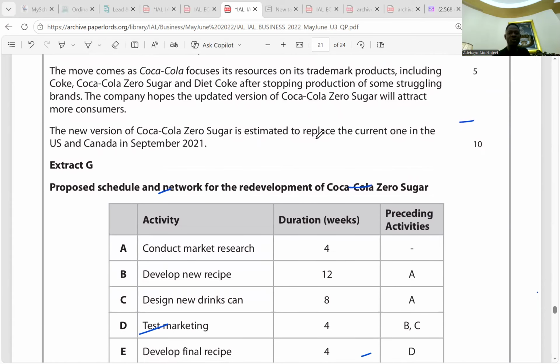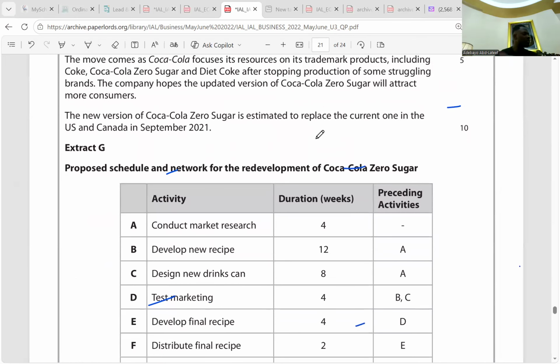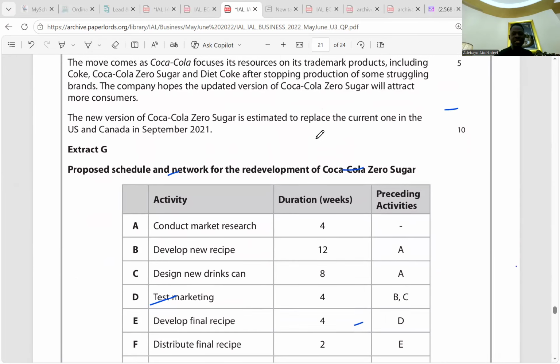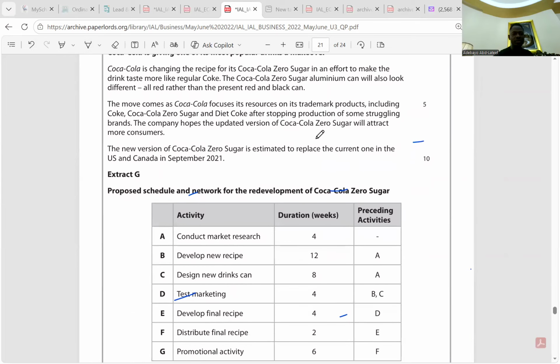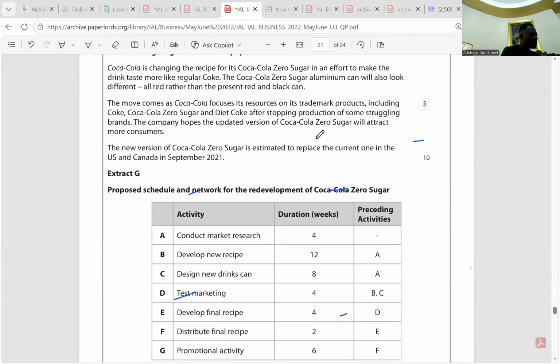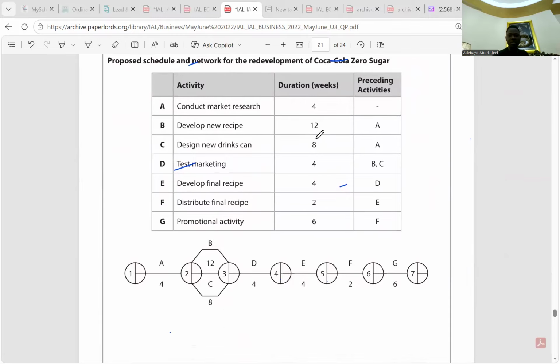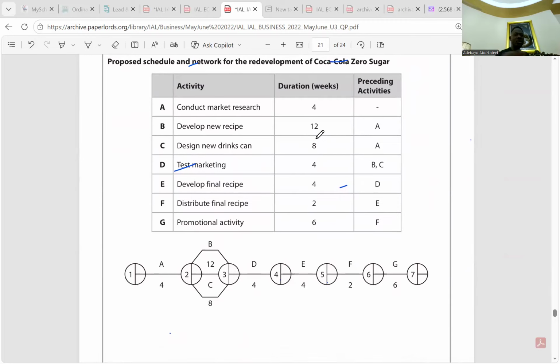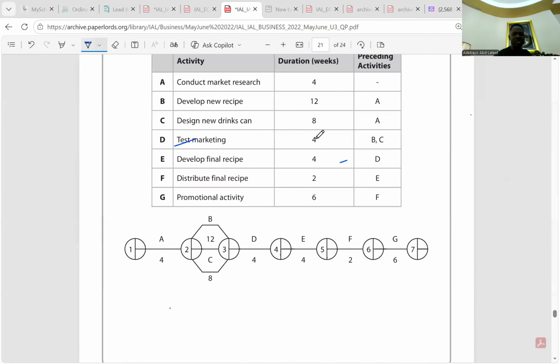Okay, here now we have question 2. They said using the data in Extract F. This is the data in Extract F. Use an appropriate critical path analysis calculation, and evaluate the benefit of CPA to a business such as Coca-Cola. So for the critical path analysis, we just need to find the nodes. For node 1, that's the beginning, the initial, the earliest time. The earliest time at node 1 is always 0.